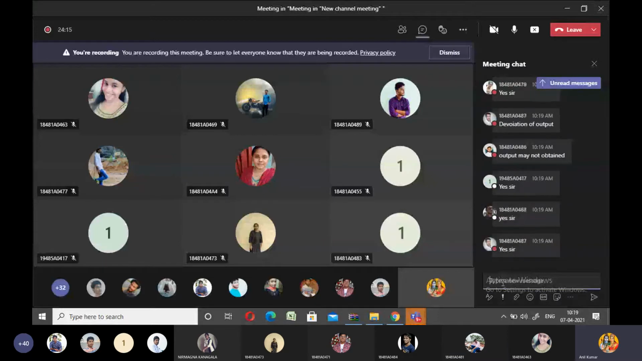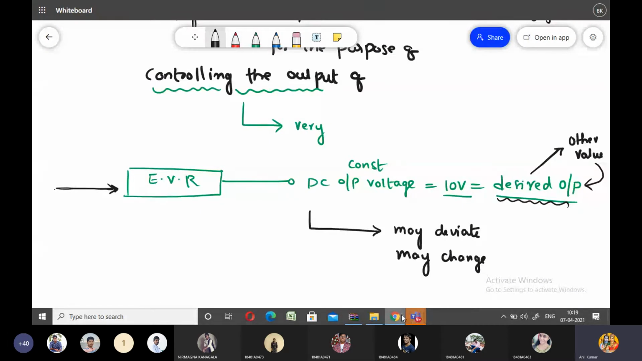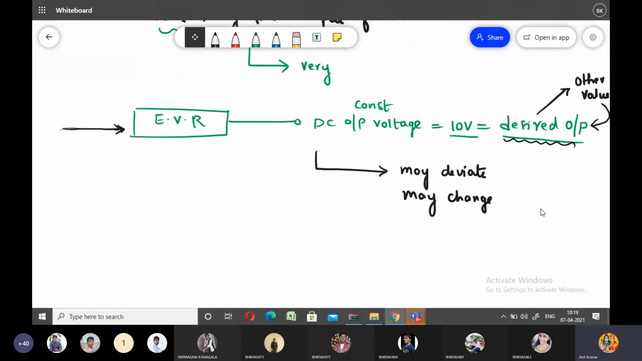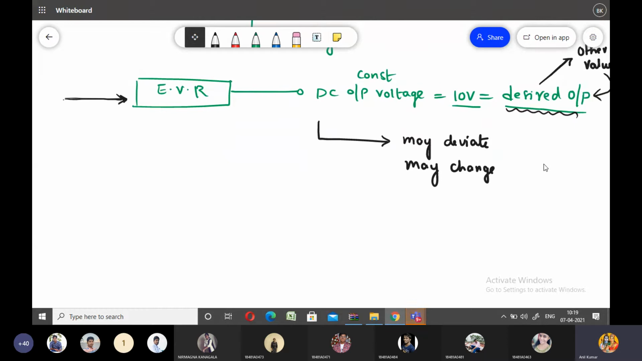So why is control action needed at the output of the control system? If the control action is not done at the output side, we may not obtain the desired value at the output of the control system. Okay, so these are the examples.